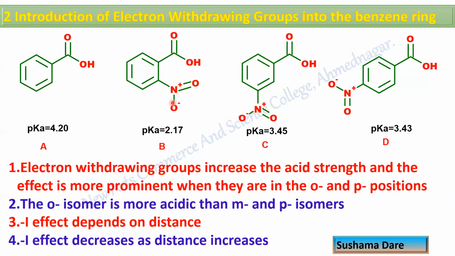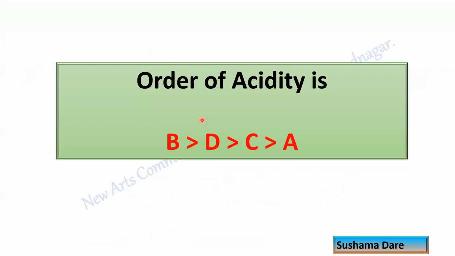Because of that, this nitro group, instead of showing a resonance effect, shows an inductive effect. So the final order of acidity is B is the strongest acid, that is ortho is the strongest acid, then para is next to that, then C, that means meta, and the last is benzoic acid.